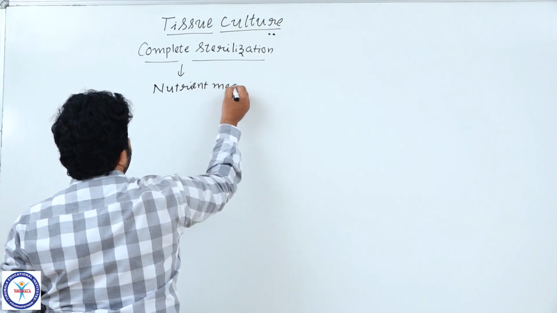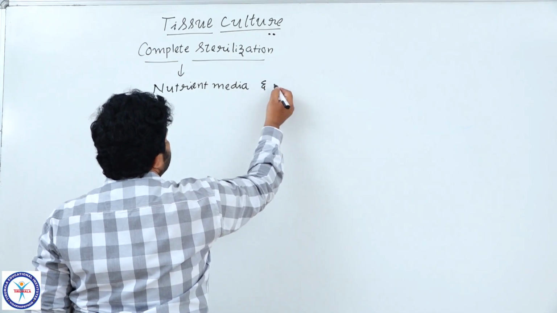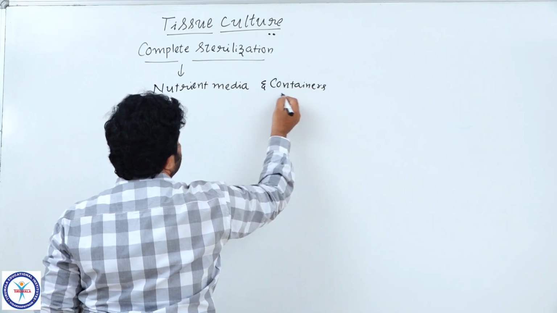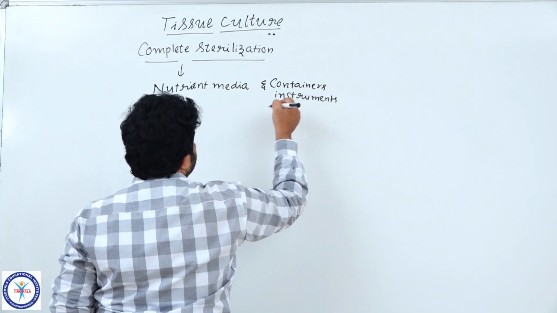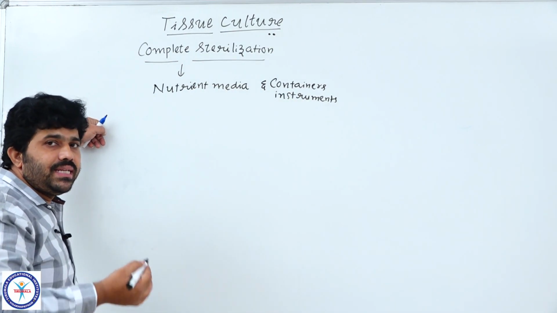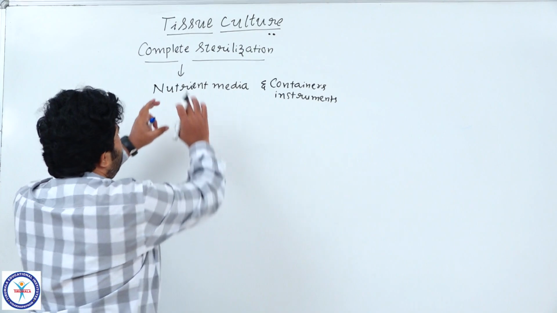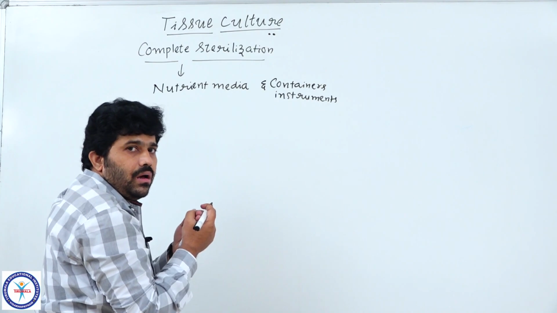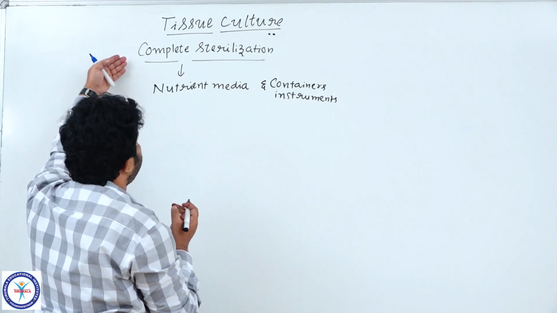Note down: the instruments and containers we are using are sterilized completely by providing hot steam vapors, alcoholic materials, or disinfectant cleaners. The complete media, containers, and instruments need proper cleaning. That is what we call complete sterilization.